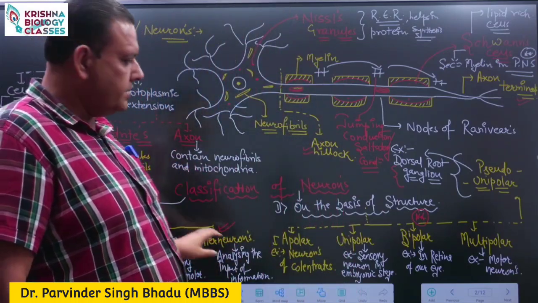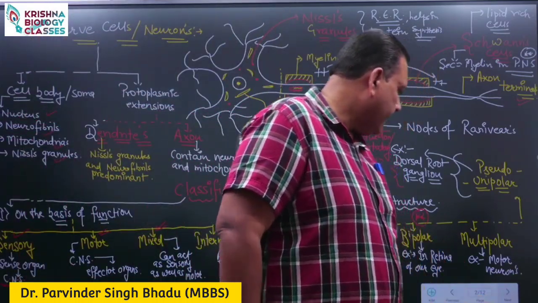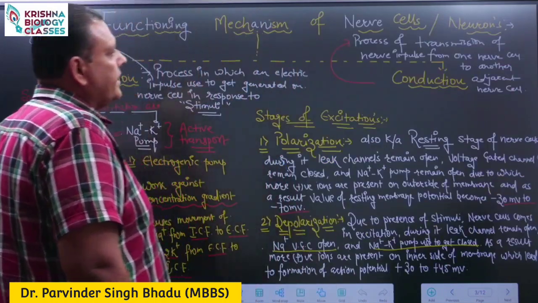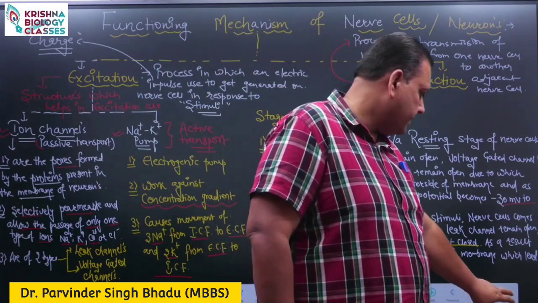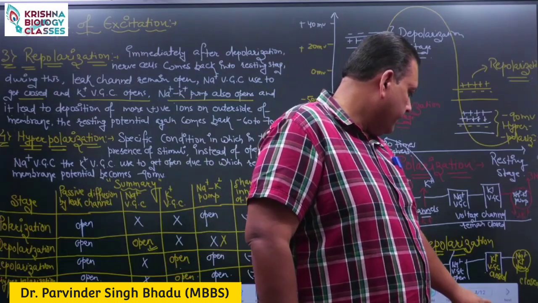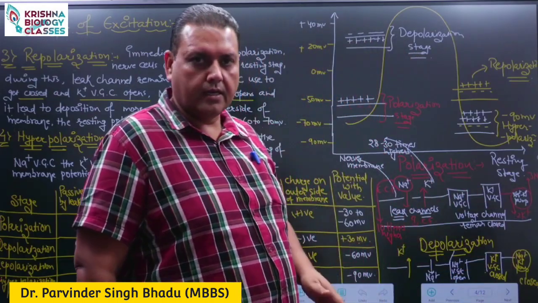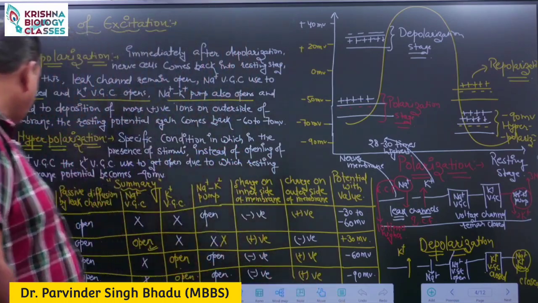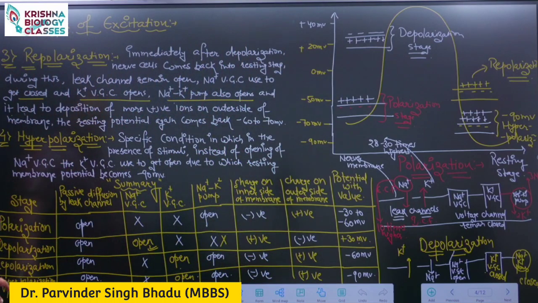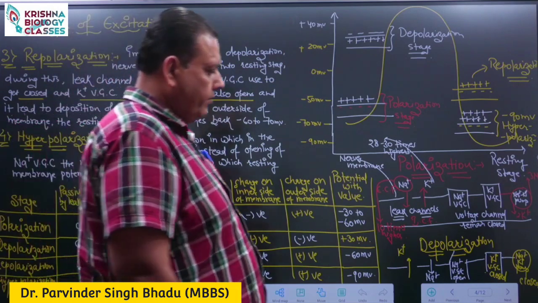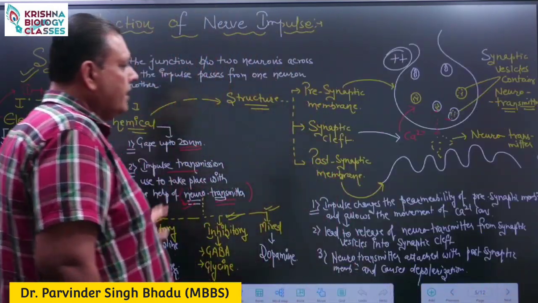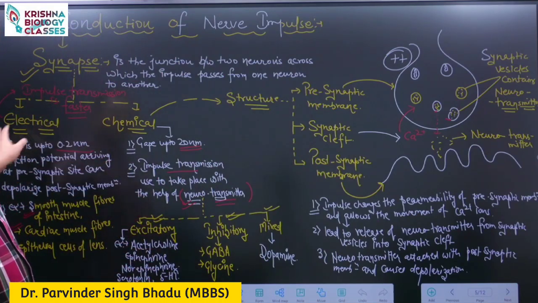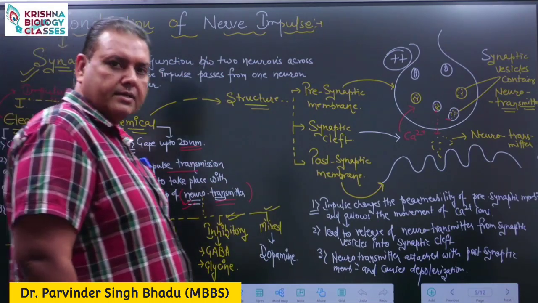In the previous class we had discussed the components of the nervous system, the structure of the neuron, the classification of the neuron, then the functioning mechanism of the nerve cells, in which we discussed the process of excitation and its various stages: polarization, depolarization, repolarization and hyperpolarization. After that, conduction of nerve impulses, in which we discussed the electrical and chemical synapses.